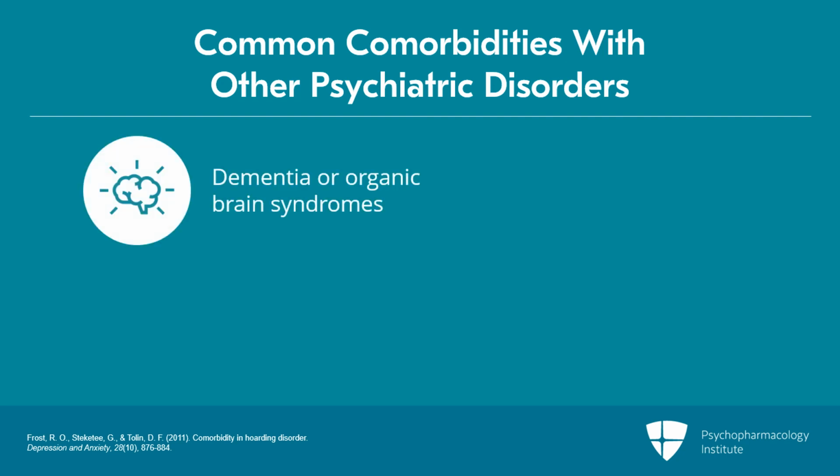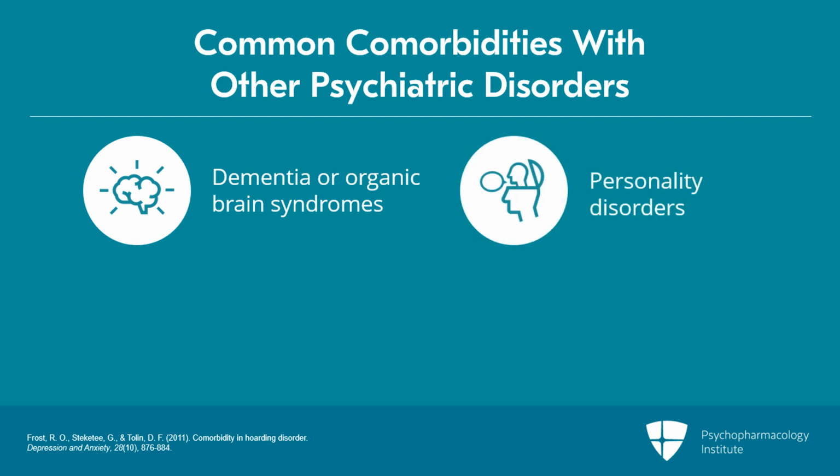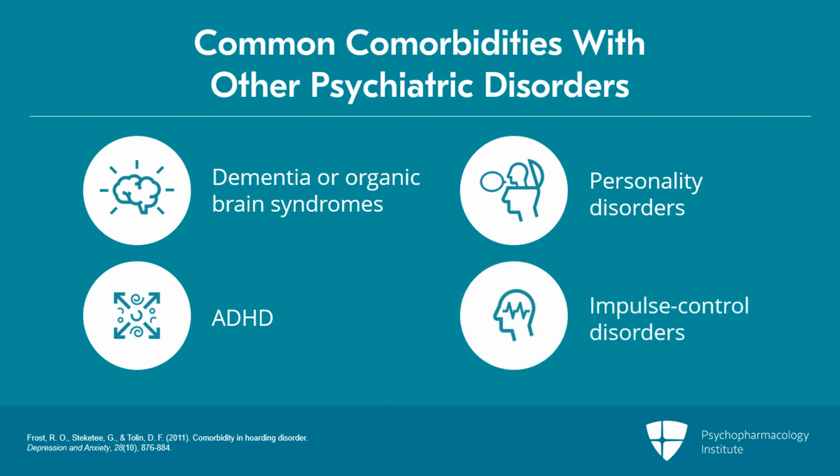Dementia or organic brain syndromes are very common in people with hoarding. Personality disorders also are very common. Not OCPD, however, but other personality disorders can be very common. ADHD can be very common comorbidity in people with hoarding disorder, as well as impulse control disorder.